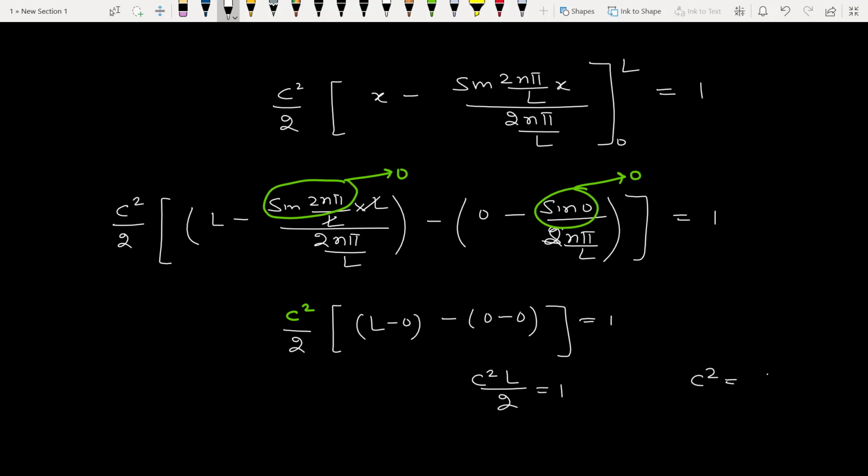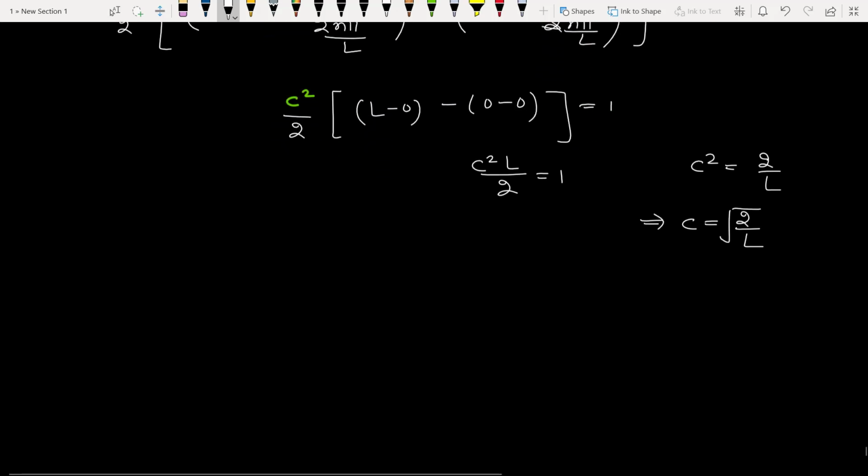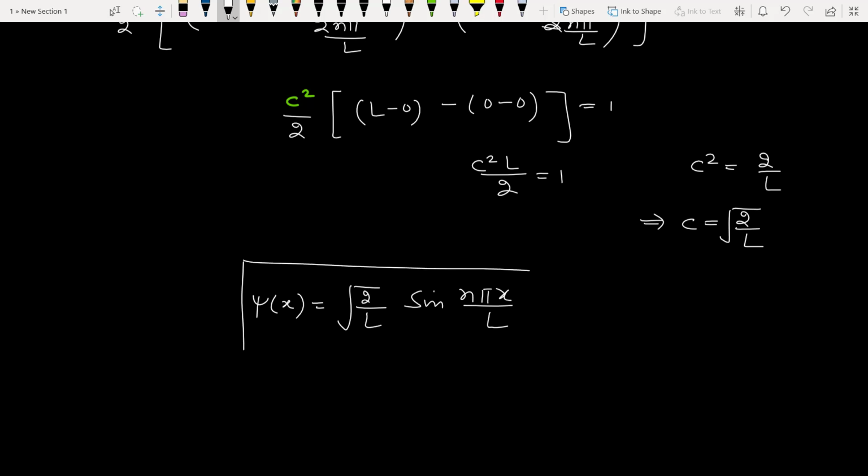So C square is equal to 2 by L, which implies C is equal to under root 2 by L. So our wave function for a particle in a box will become root 2 by L sine n pi x by L. So this completes the article for a particle in a box.